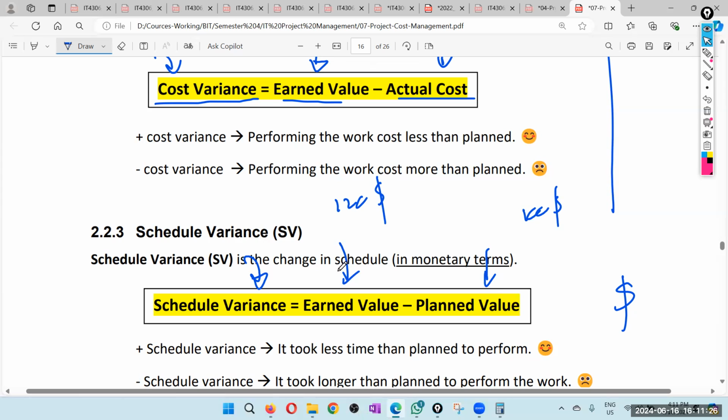So earned value is bigger, that is we are ahead of schedule when it comes to time. Right? Cost variance and schedule variance.